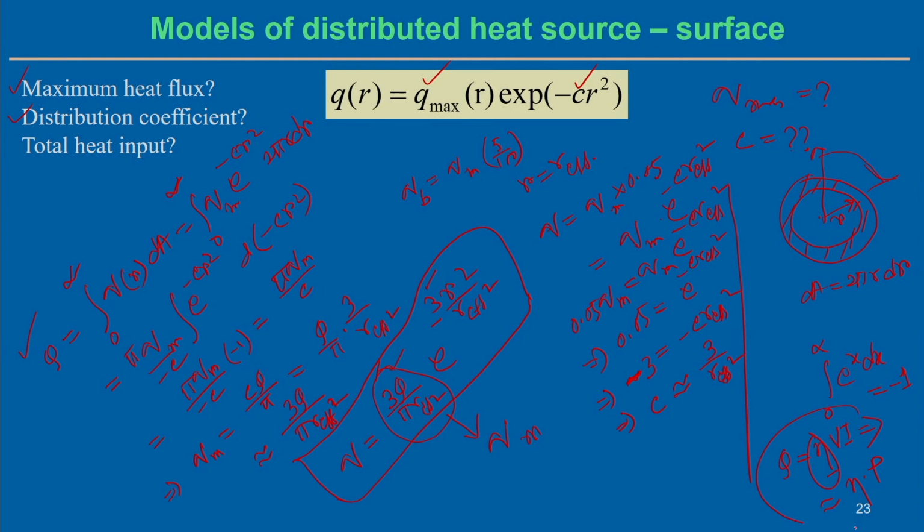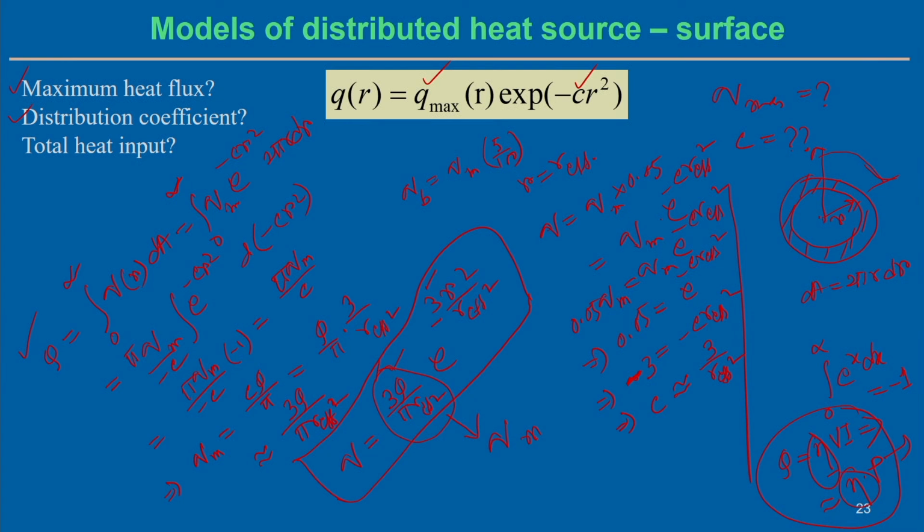As I explained, the total heat input Q in this case, if you know the input voltage and ampere in a welding process and multiply by the efficiency term, then you will get the total heat input. Or in case of the laser, if you know the laser power used in this experiment and multiply by the thermal efficiency, then you will know the value of the total heat input to the substrate metal, and that is equal to Q.